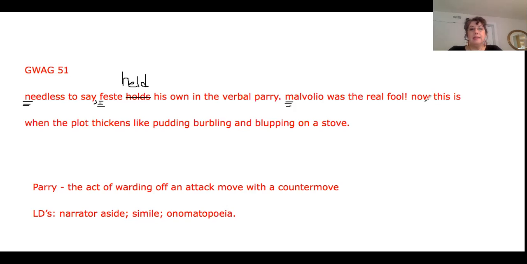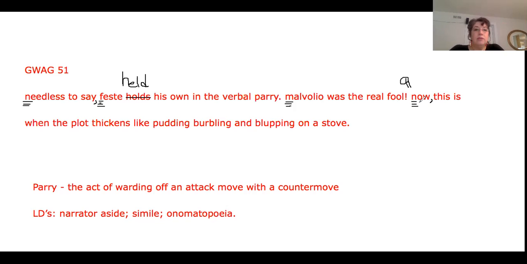And here we see that something's changing. The narrator is now talking directly to us, the audience, and telling us not the story, but telling us about the story. And in this case, we are going to use present tense. And we're going to start a new paragraph because the purpose of the narrator speaking has changed. All right, so we're going to put that. We're going to capitalize now. We're going to put a comma after now because it's an introductory word meant to help carry our words along, connect our sentences and make them flow better.